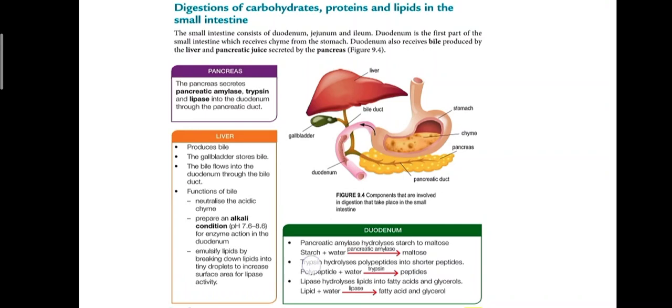Okay, and then the trypsin will hydrolyze the polypeptide into short peptides, and the lipase will hydrolyze lipid into fatty acid and glycerol. So meaning di dalam usus kecil inilah berlaku ketiga-tiga digestion, karbohidrat di sini, protein di sini oleh trypsin, lipid oleh lipase. Okay, berlaku ketiga-tiga digestion di small intestine.